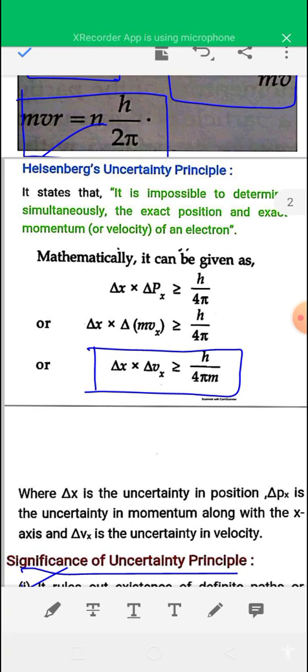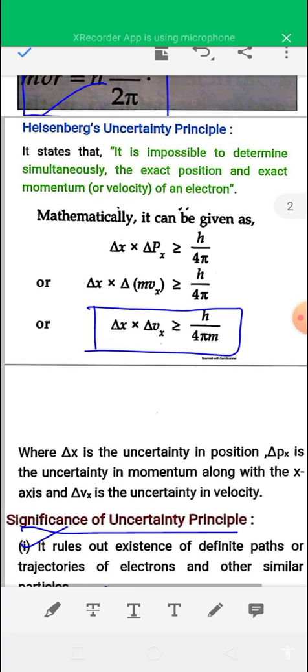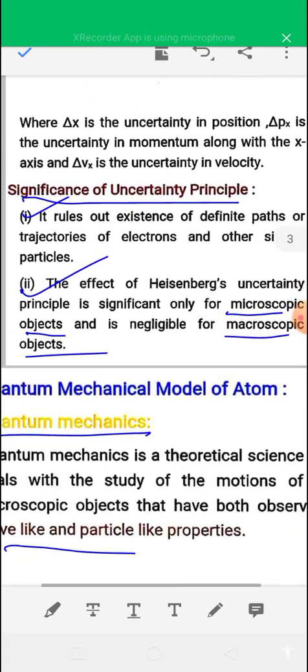So according to the Heisenberg uncertainty principle, it is not possible to determine simultaneously the exact position and exact momentum of an electron in an atom.